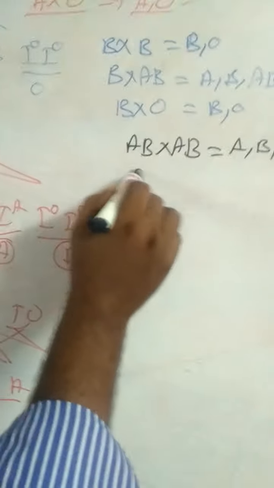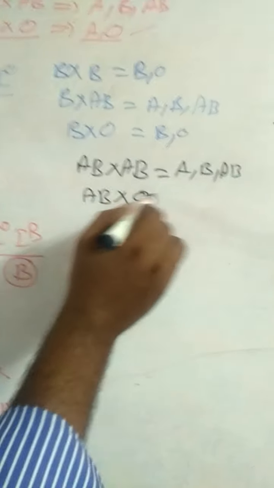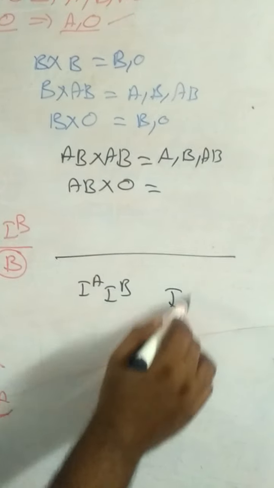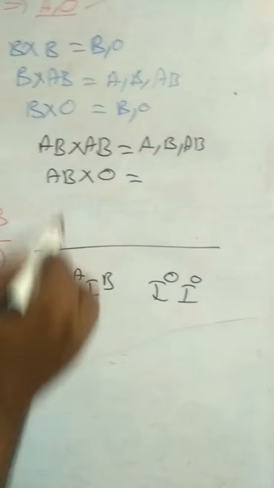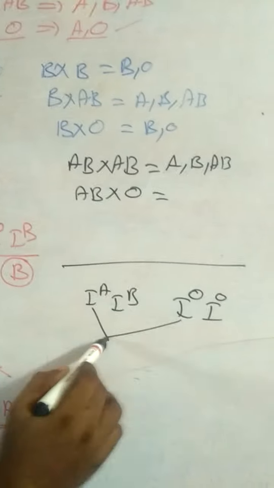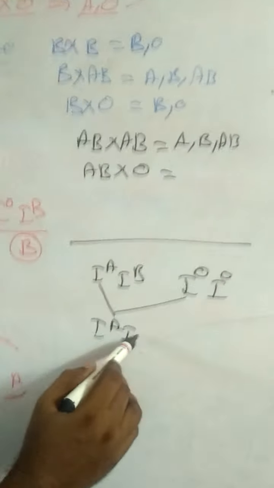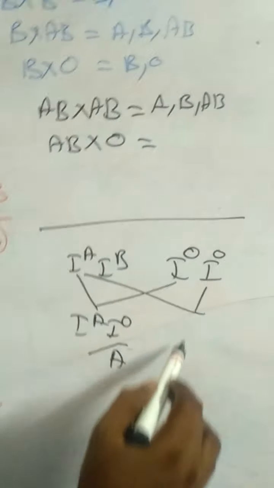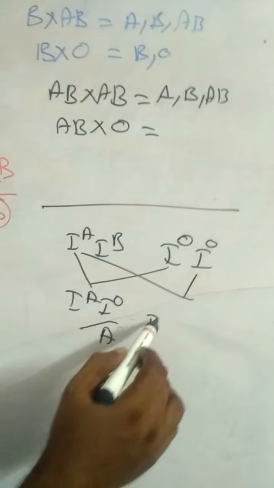And next, AB into O. Very, very important. AB into O. So parents are IA IB into IO IO. So IA IO, this is A blood group. IA IO also A blood group.